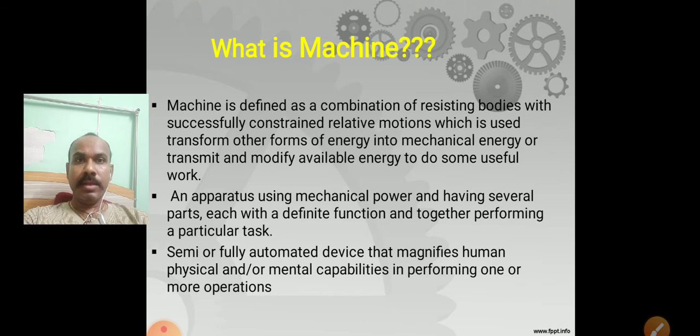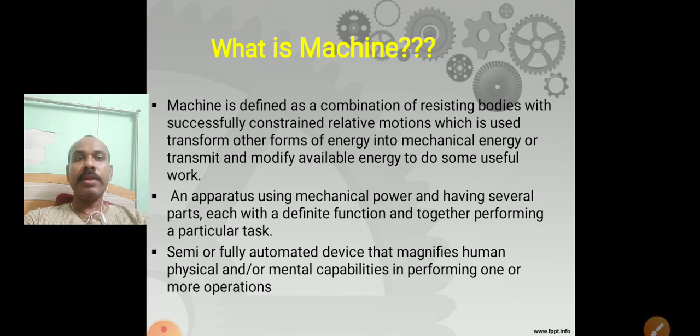What is a machine? A machine is defined as a combination of resisting bodies with successfully constrained relative motion which is used to transfer other forms of energy into mechanical energy, or transmit and modify available energy to do some useful work.